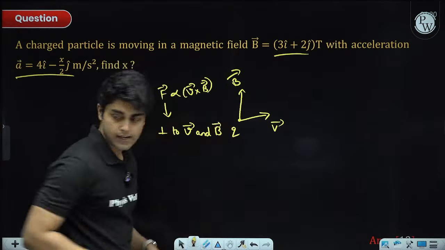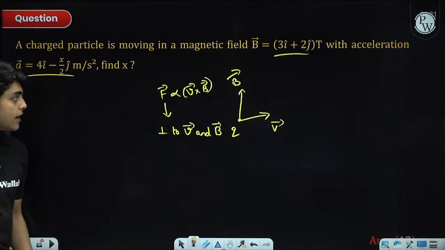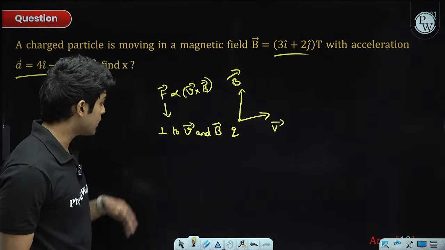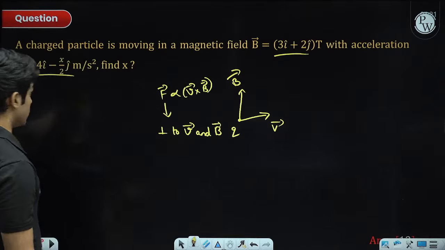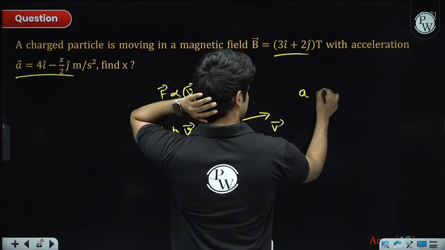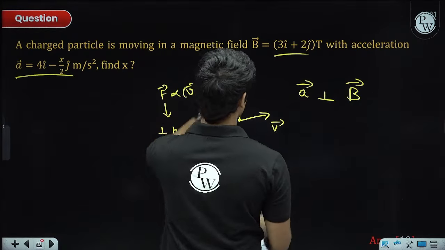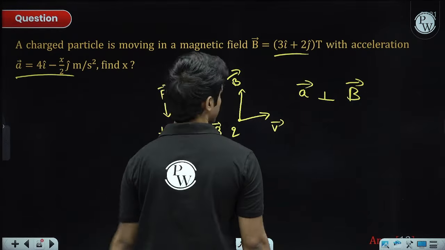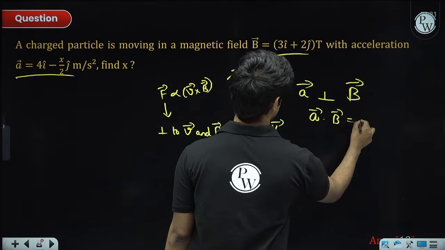So force is along V vector cross B vector, which means it is perpendicular to V and B. Acceleration is parallel to the force, which means acceleration is perpendicular to the magnetic field. If two vectors are perpendicular, their dot product will be 0.